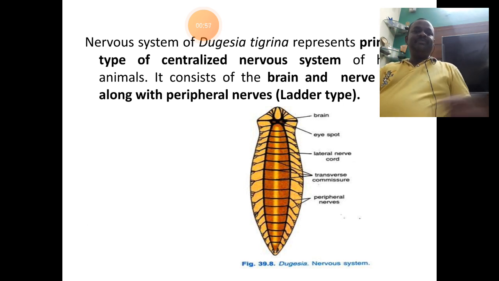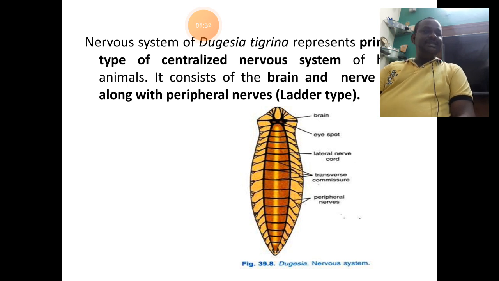Nervous system is the main coordinating system in the body of an organism. It coordinates with the rest of all the systems of the body. The nervous system helps in the passage of stimulus and response activities in the body of an animal. The nervous system of an organism is divided into predominantly central nervous system and peripheral nervous system, as we see even in Planaria.